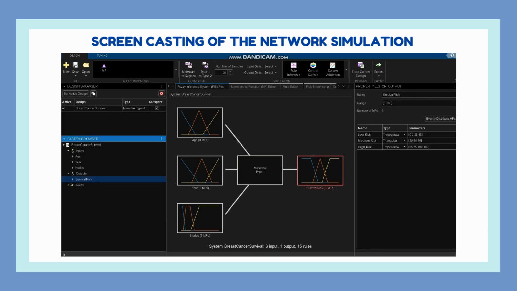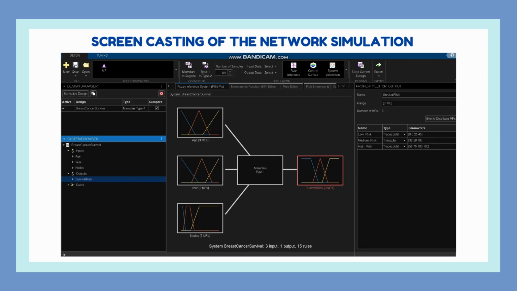Next is the output of the survival risk. The output variable is survival risk with a range from 0 to 100. It is divided into three fuzzy categories, which are low risk, medium risk, and high risk. Low risk and high risk are represented using trapezoidal membership functions, while medium risk uses a triangular membership function.